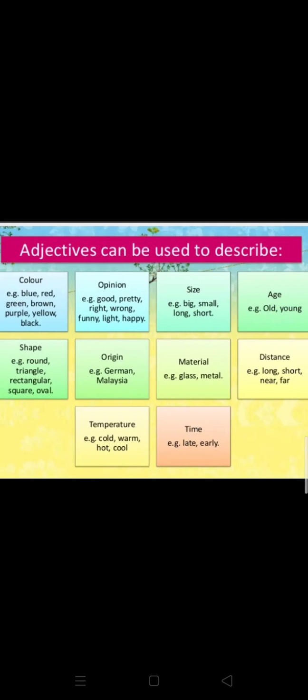Let us know that adjectives can be used to describe color. Examples: blue, red, green, brown, purple, yellow, black, magenta, any color. If you are saying that, it is an adjective. Opinion: good, pretty, right, wrong, funny, happy. Size: big, small, tall, long, short.